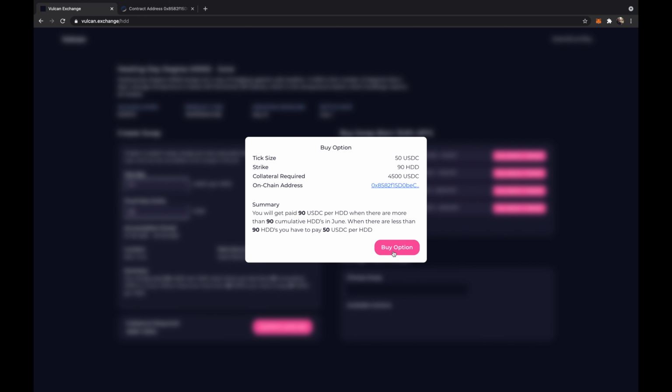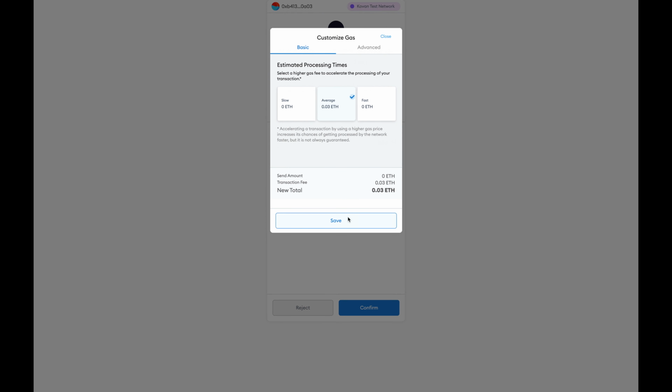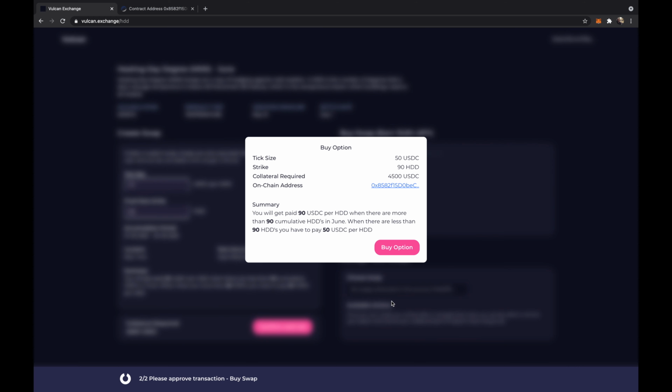I also have to do the same thing as the creator. I have to lock up my collateral for 1 month. So I have to approve my transaction to spend DAI, and then I have to send the DAI to the contract.